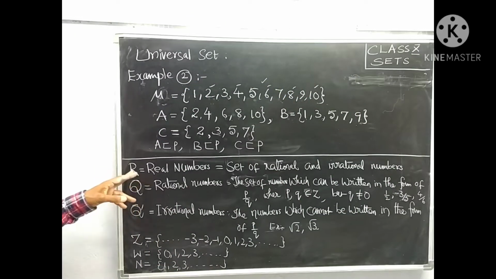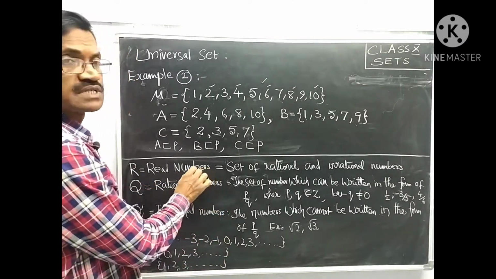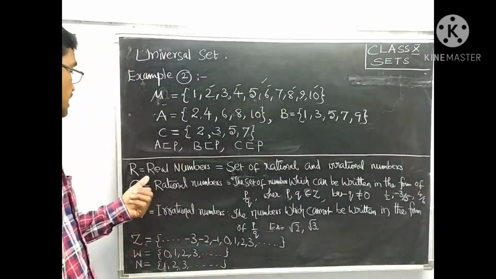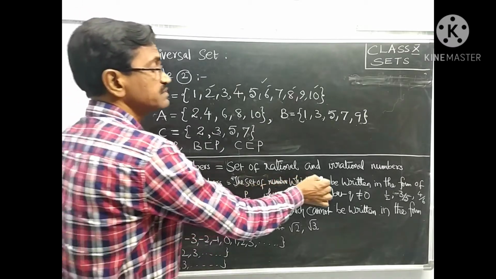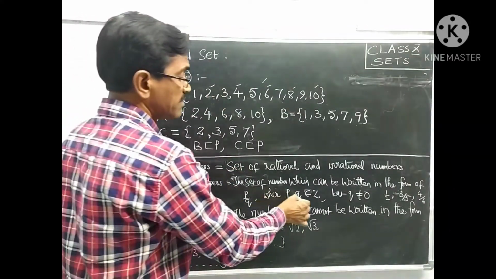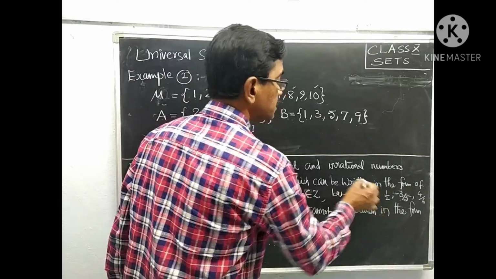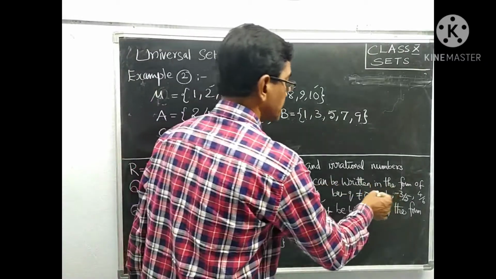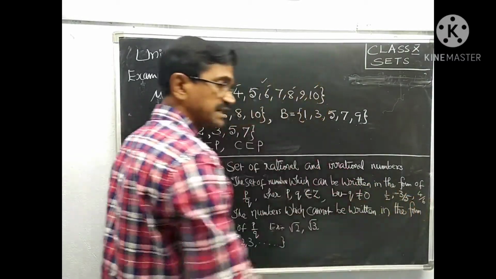Next, let us understand this one. R. What is R? It is the set of real numbers. The set of real numbers is the set of rational and irrational numbers. Rational numbers are represented by Q, the set of numbers which can be written in the form p by q, where p, q belong to integers and q is not equal to 0. That means 1 by 2, minus 3 by 5, 4 by 6, these are all fractions.